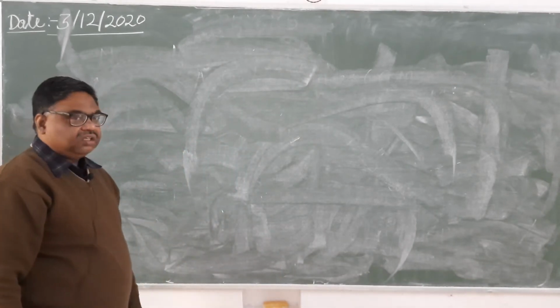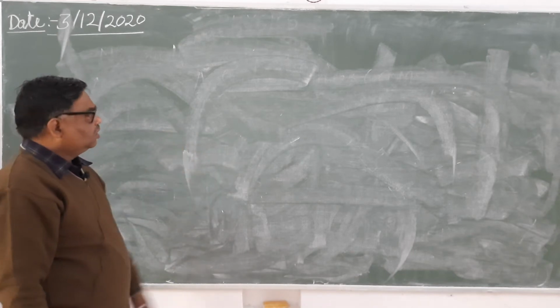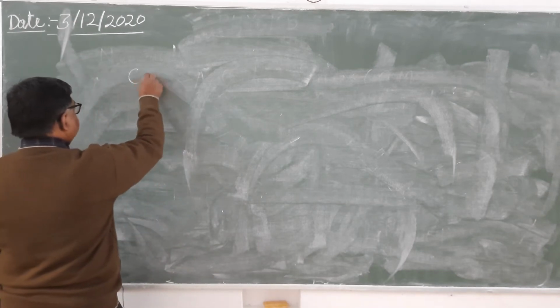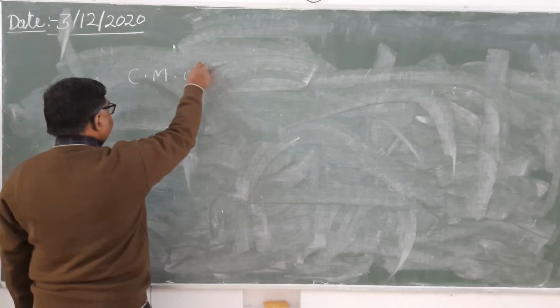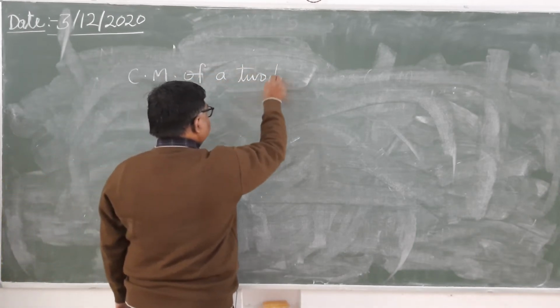Now see here, how will you find the center of mass of a two-particle system?